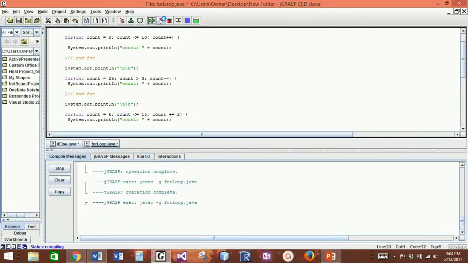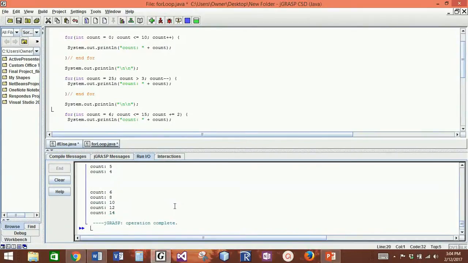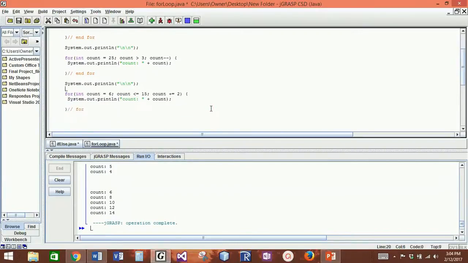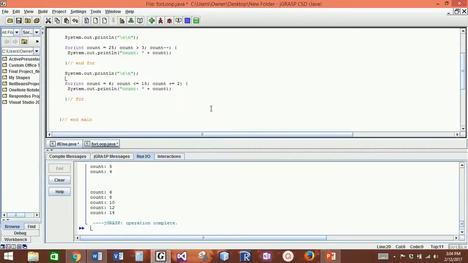I am going to steal this print statement just to separate the runs of each one of these loops. We're going to run it one more time and see if we can count up from 6 to 15 by 2s. There we go. We started at 6. We didn't reach all the way up to 15 because when it added 2 to 14, we dropped out of the loop.